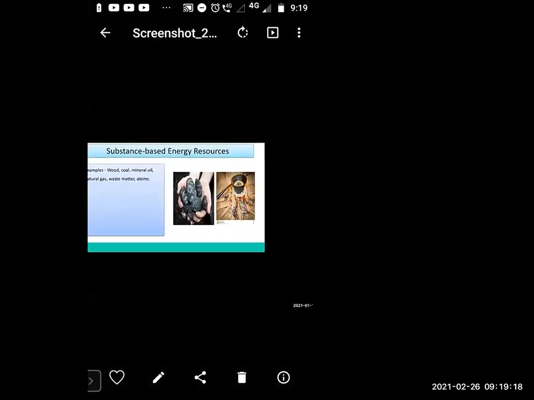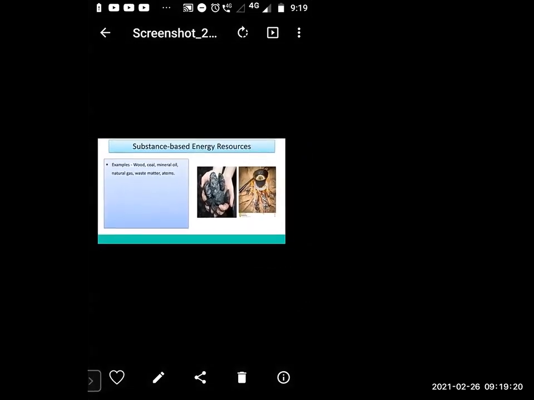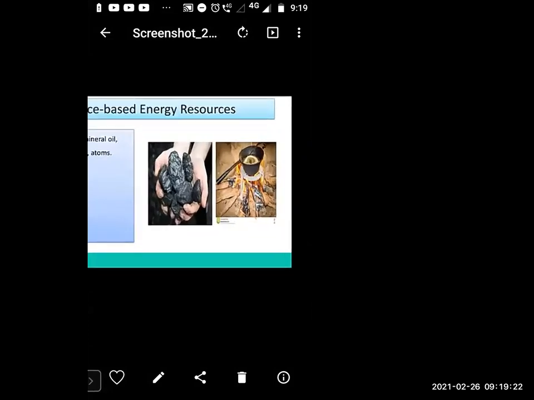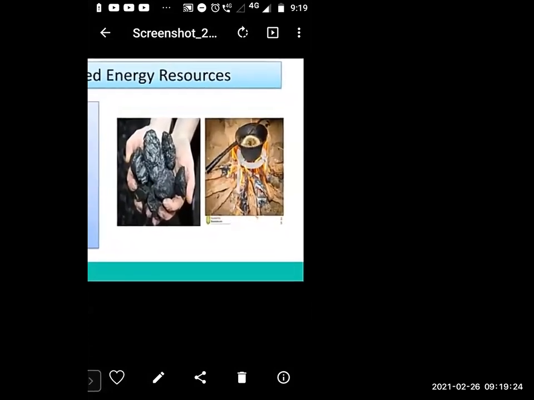So see here, what can you see in this picture? First one is coal. From where do we get coal? From the earth.